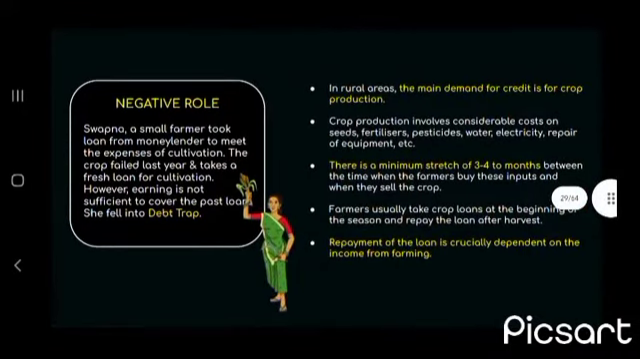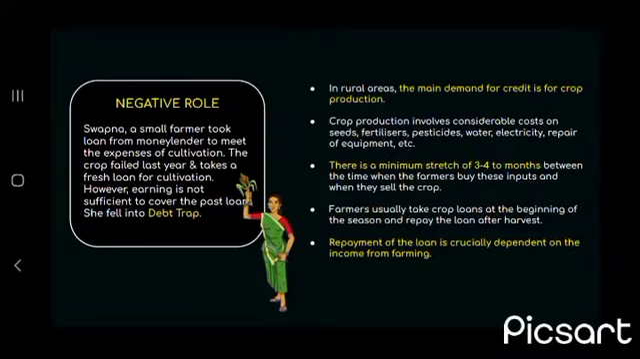Now let's see the negative role too. Swapna, a small farmer, took a loan from a moneylender to meet the expenses of cultivation. The crops failed last year and she takes a fresh loan for cultivation. However, her earning is not sufficient to cover the past loan and then she fell into a debt trap.